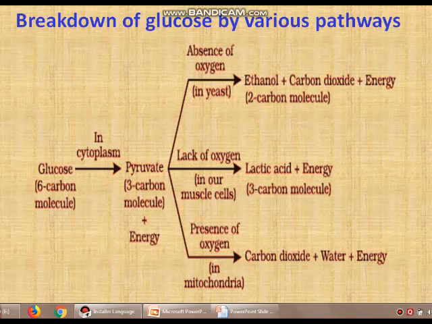Fermentation or anaerobic respiration takes place in yeast and bacteria, and sometimes this type of respiration also takes place in human muscle cells when the muscle cells are exposed to muscular cramps. So this is about the breakdown of glucose by various steps.